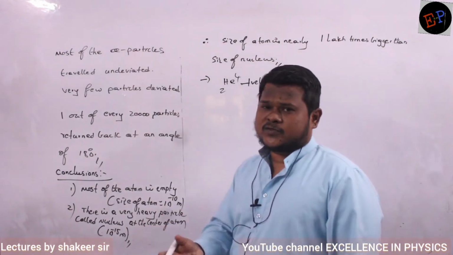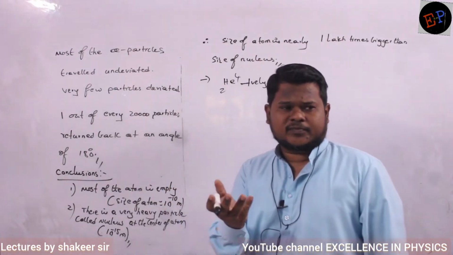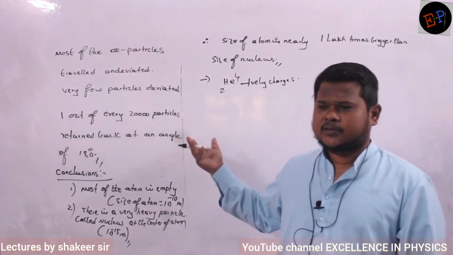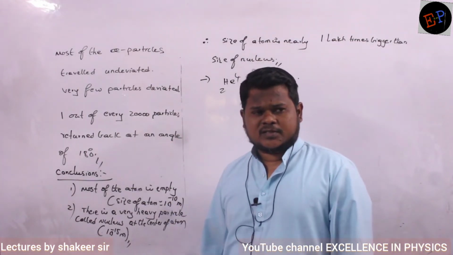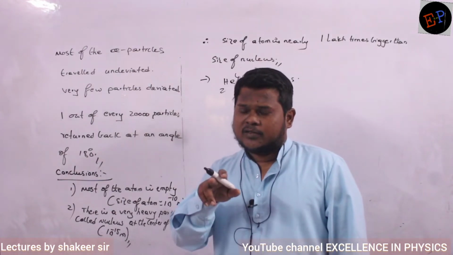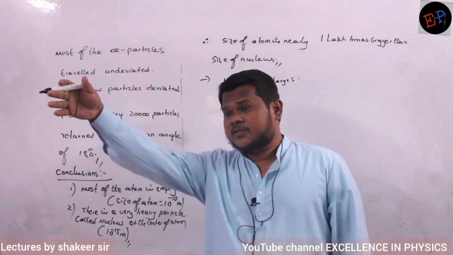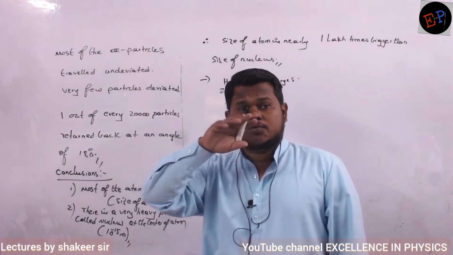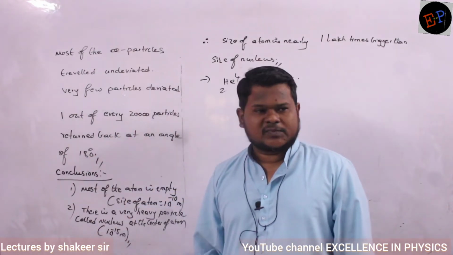Helium particle means only the nucleus, no? Electrons are not there, only the nucleus. The nucleus of a helium atom is called an alpha particle. So is the nucleus positively charged or negatively charged? Positively charged. And the alpha particle is returning back. It means somebody is reflecting that alpha particle, no? So therefore the nucleus of the gold foil also should be positive. Are you able to understand?